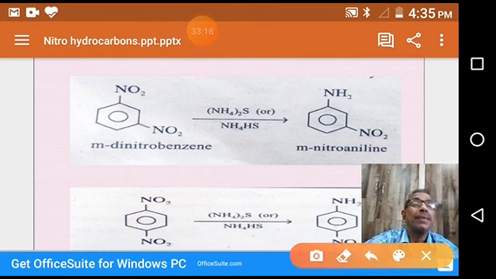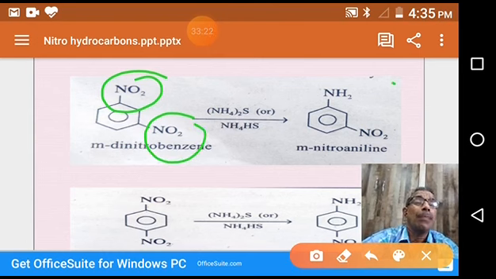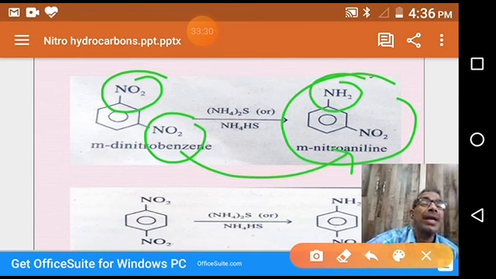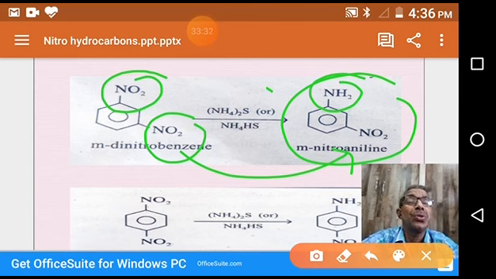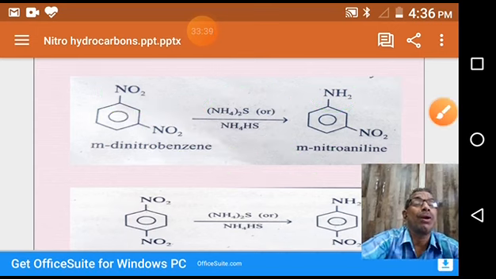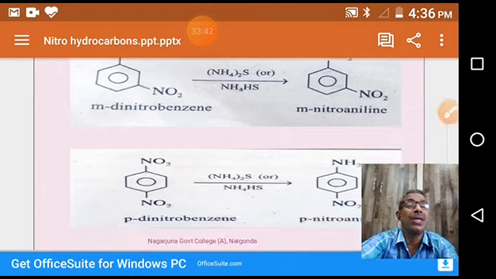So I repeat, in the starting compound, we have two nitro groups. In the product, only one nitro group is reduced to an amino group. The other nitro group is as such. That's why this reagent is used whenever there are many nitro groups and we require to convert only one group into the corresponding reduced amino group.